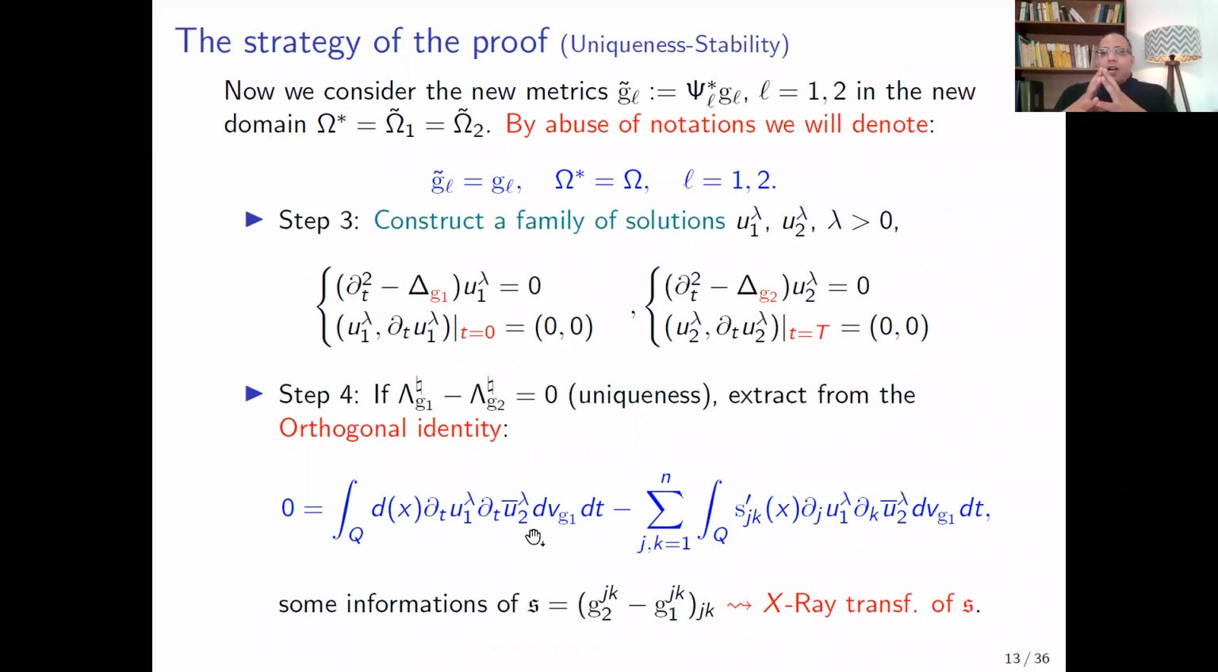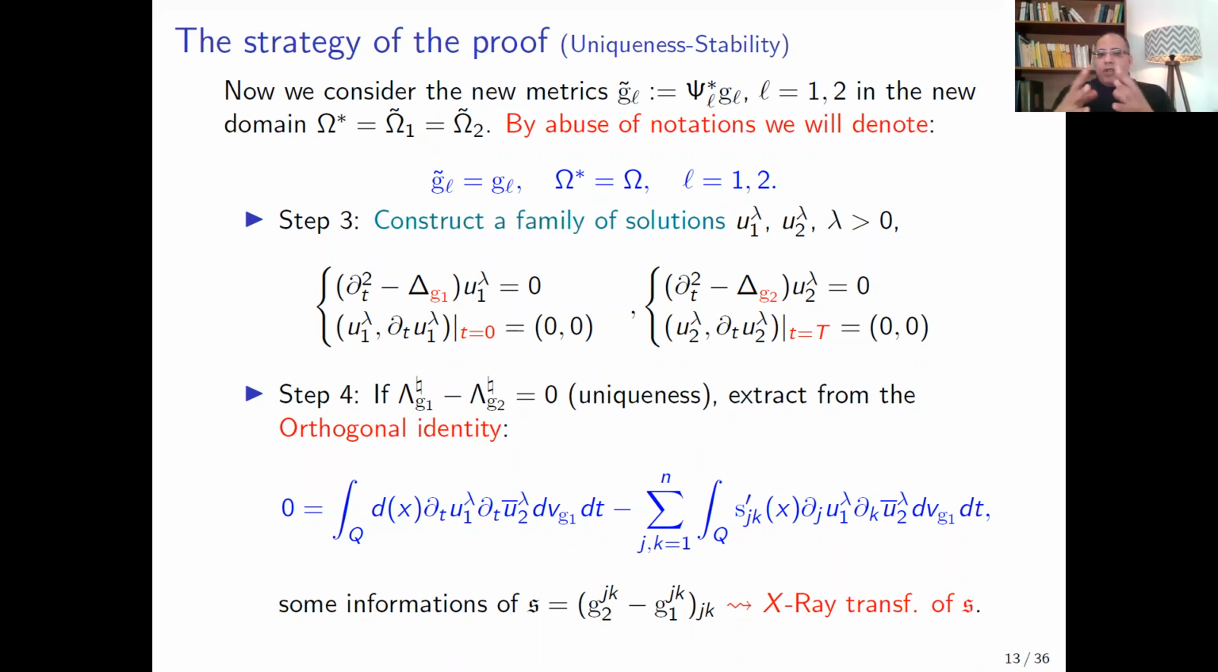Then we apply the orthogonal identity to our constructed solution, U1 lambda and U2 lambda. By using the special form of the solutions, we can extract some information of the symmetric tensor S, which is the difference between the two metrics, G1 and G2. This will be done by the X-ray transform of the symmetric tensor. So this is the global strategy of the proof. Then we need to execute the 4 steps of the proof.